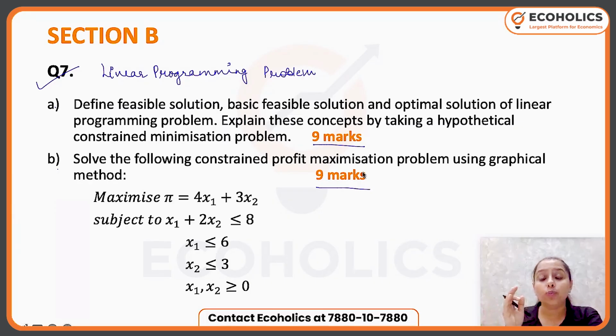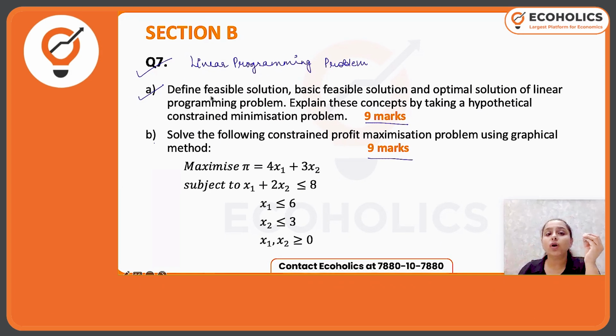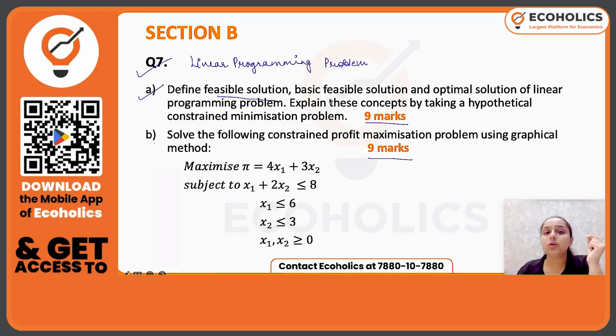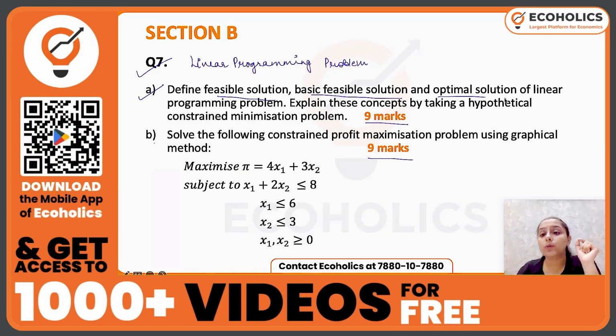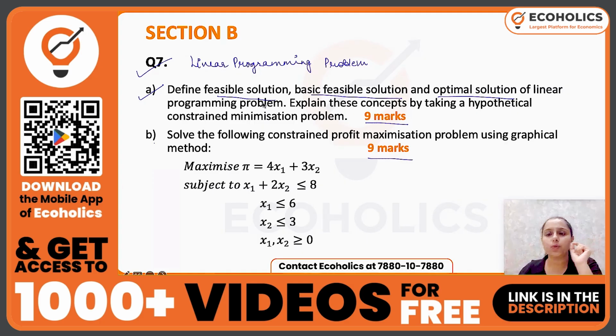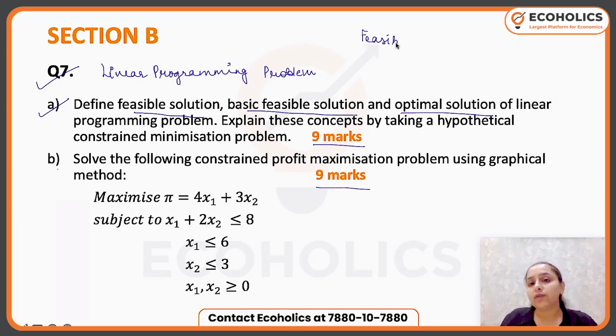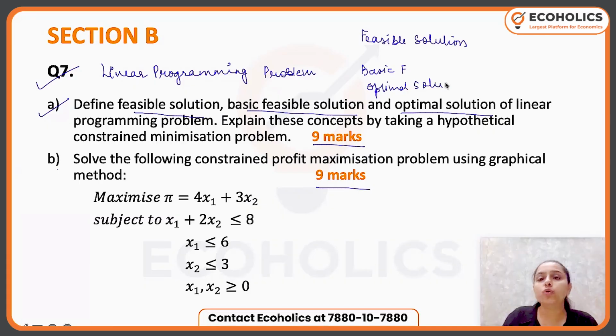Now, how to solve these questions? Part A, let's start with part A. Here you have to define feasible solution, basic feasible solution, optimal solution of linear programming problem. So don't write two big paragraphs. I will suggest you write a heading feasible solution and mention what it is. Then write basic feasible solution and give the explanation, then optimal solution. That's how you should go around it. Do not use a long paragraph to explain these three terms.